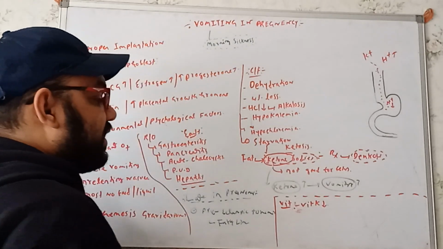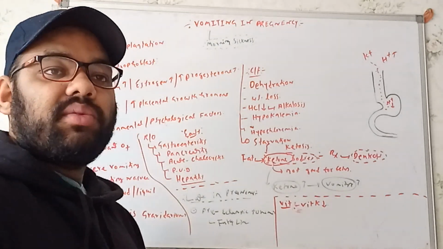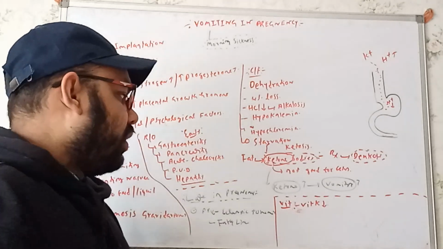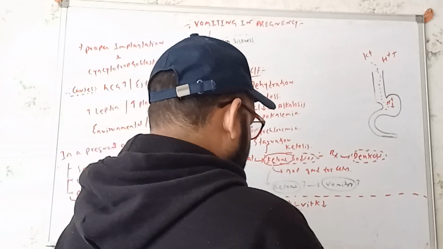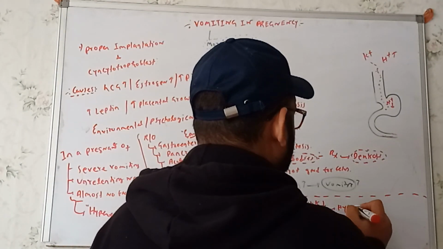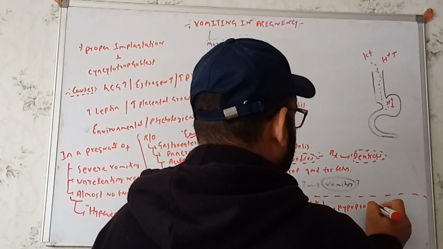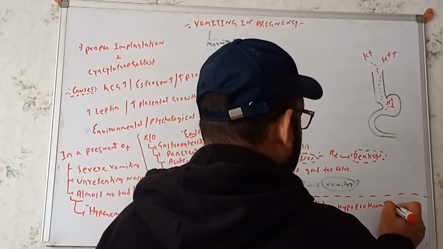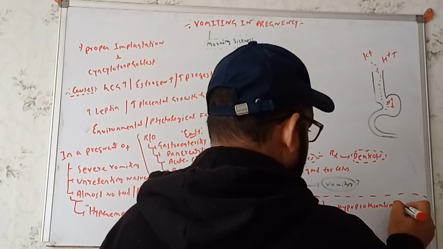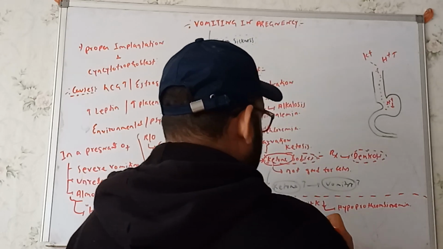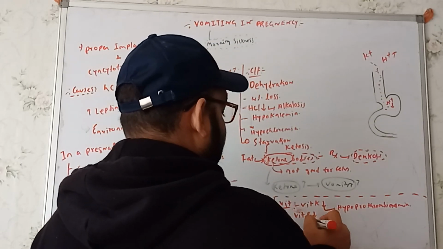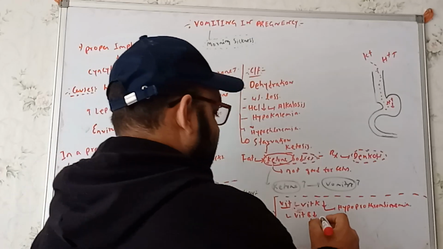Whenever the vitamin K is deficient, as a result we'll get to see hypoprothrombinemia. We'll also get to see the deficiency of vitamin B1, that means thiamine deficiency.